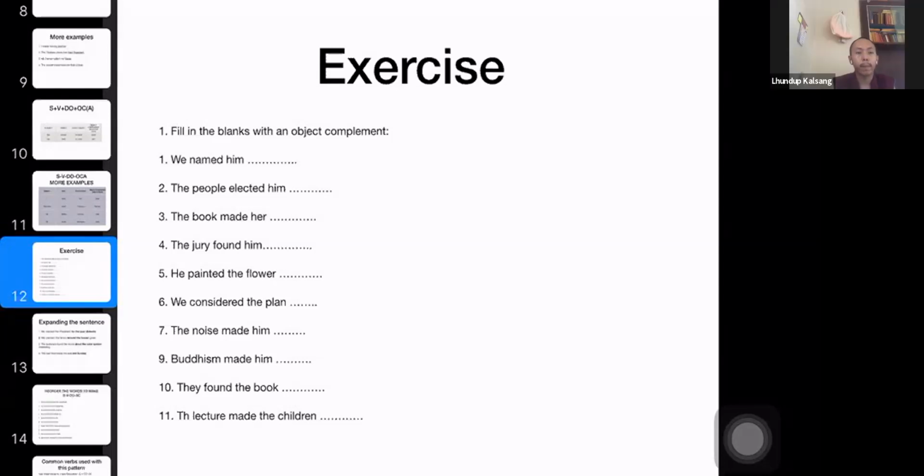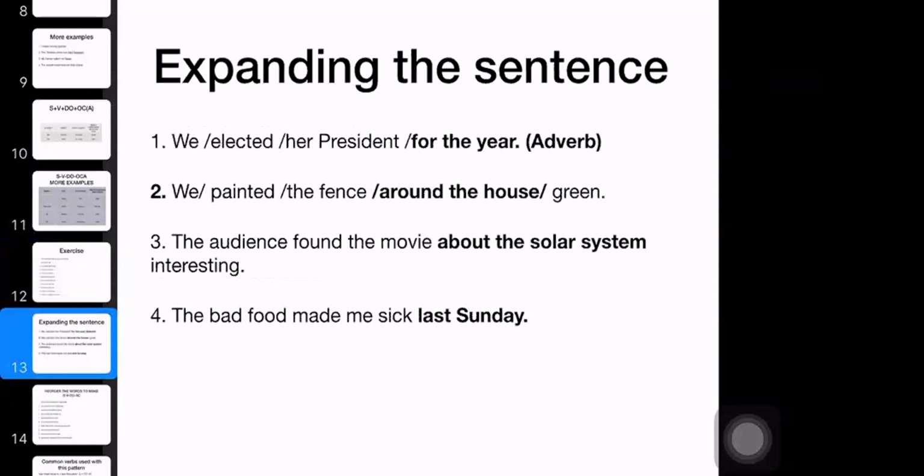Now this is the basic sentence. You can always expand it with adverbs. We elected her president for the year. Can you see? For the year, that's an adverb. You're just adding more meaning there. But you will still see the basic sentence there.